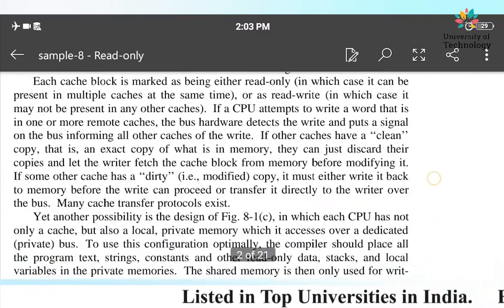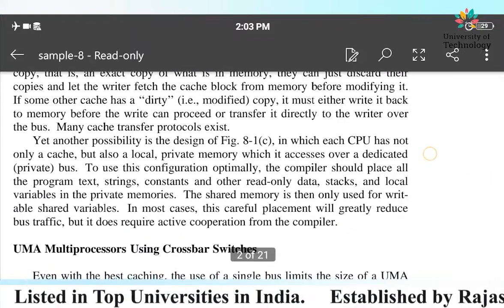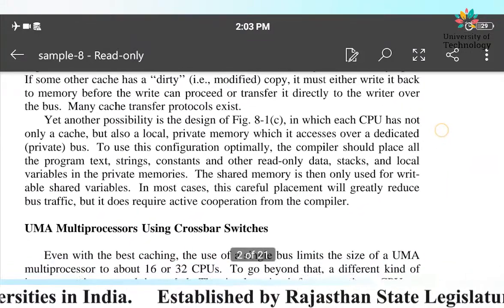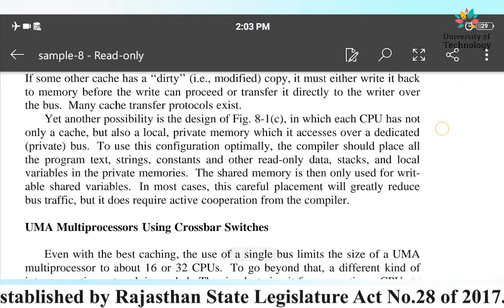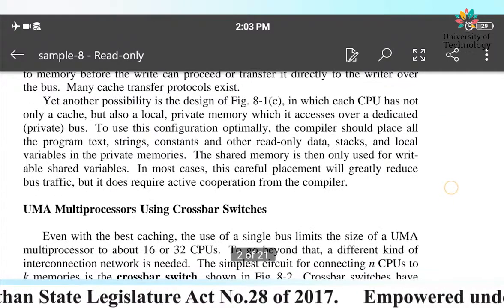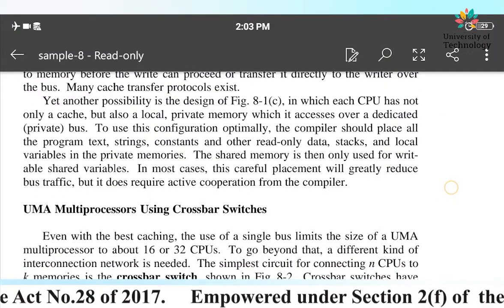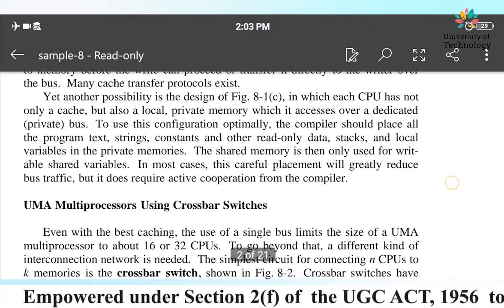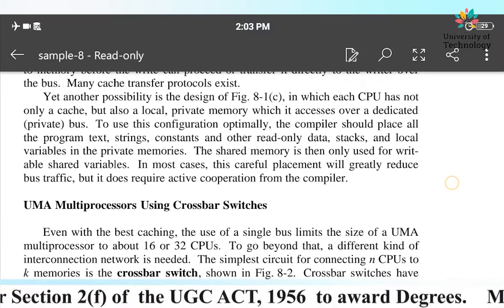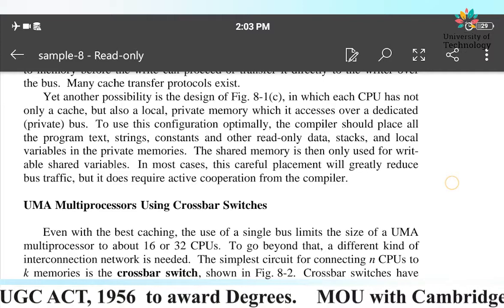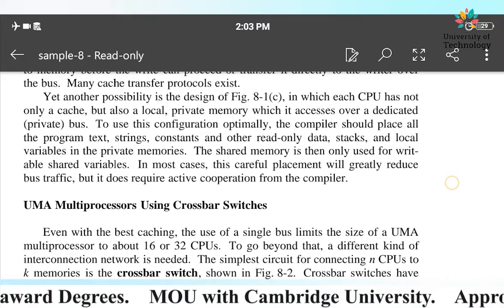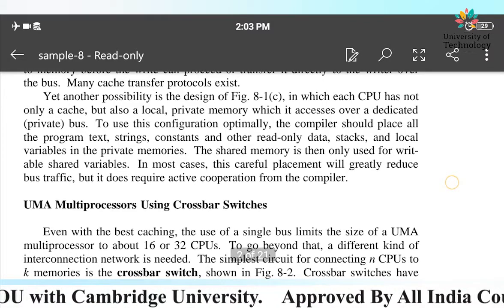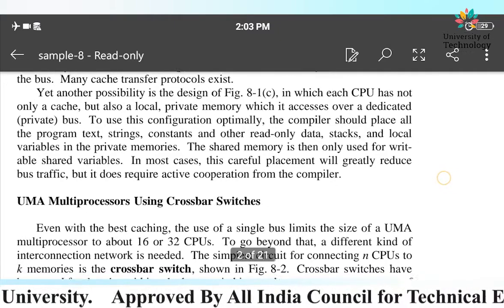So there is not much modification done, only the introduction of private memory. Another possibility in the design is that each CPU has not only cache memory but also a local private memory which it accesses over a dedicated bus. This private memory is accessed through the private bus.